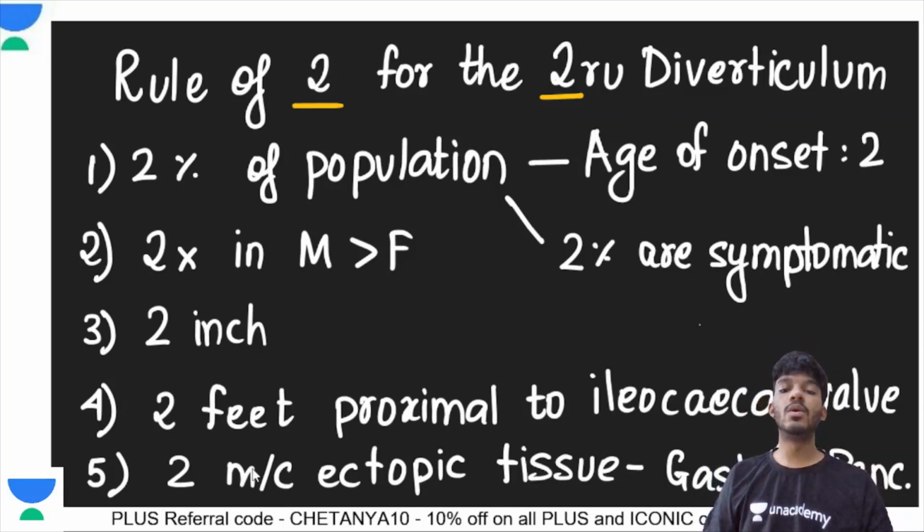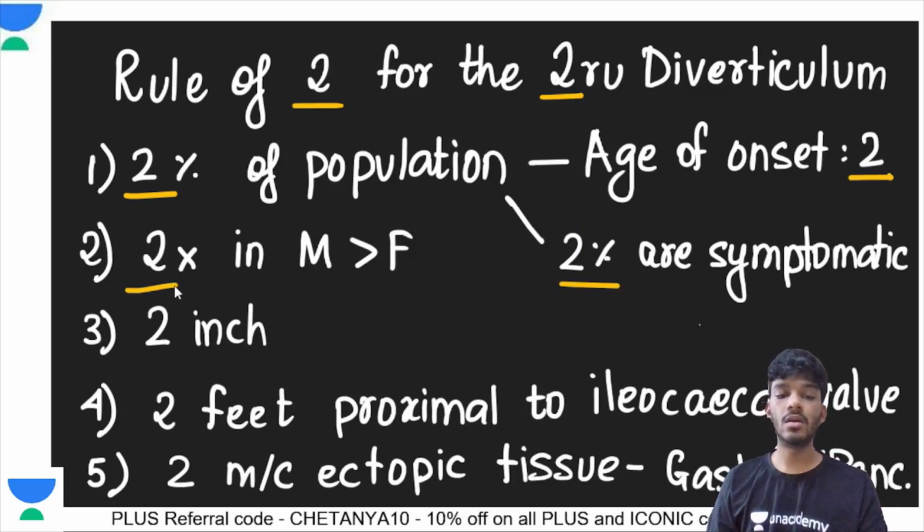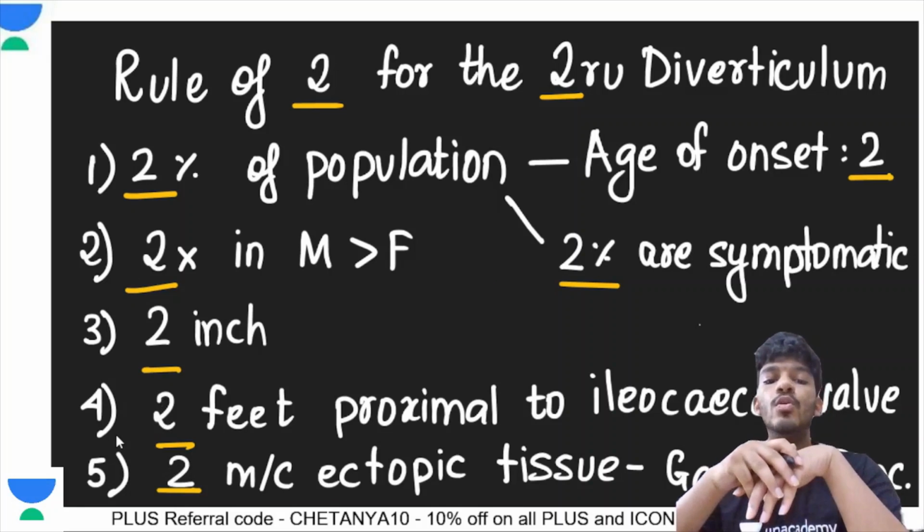And what are the two types of mucosa that can be there? Gastric or small intestine. Okay, so that is the rule of two for the Meckel's diverticulum, and you can see we have used two here, here, here, here, here, here. So how many twos have we used? 1, 2, 3, 4, 5, 6, 7, and the eighth one is that the two most common